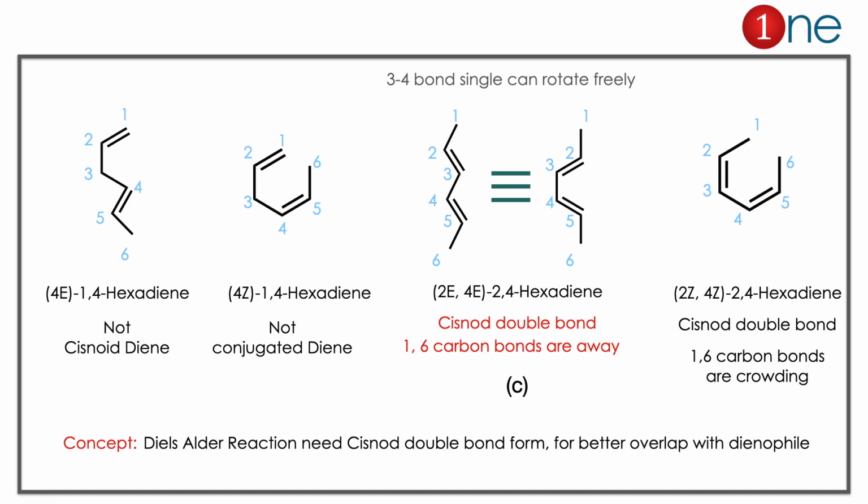But D has crowding at carbons 1 and 6. But for C, the answer looks twisted because 3,4 is a single bond. You can rotate freely. If you rotate it, you can get it back. So the answer is C. C has a cis double bond and it has carbons 1 and 6 pointed away, so it's free for the Diels-Alder reaction. The concept you have to learn is that the Diels-Alder reaction needs an s-cis diene and it will create better overlap for the product.